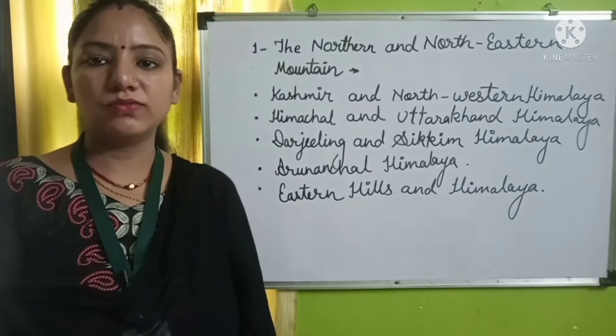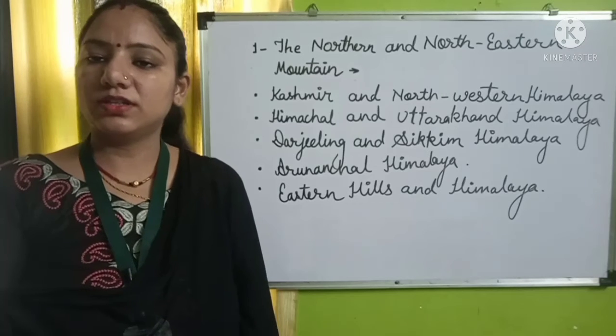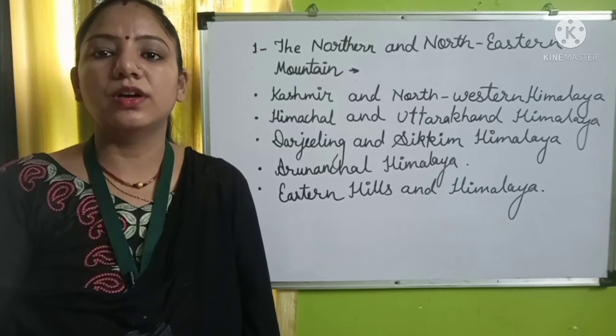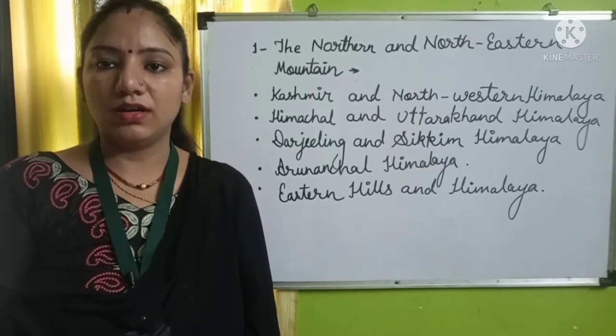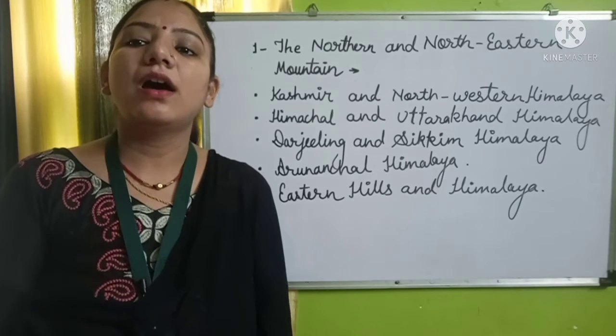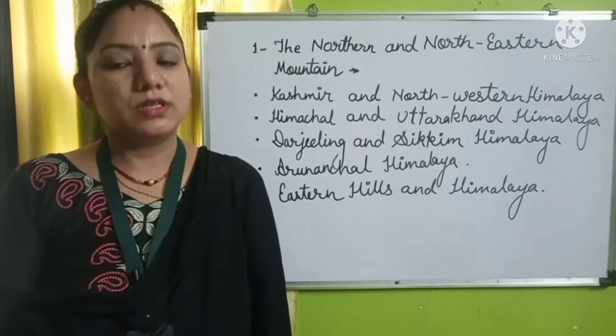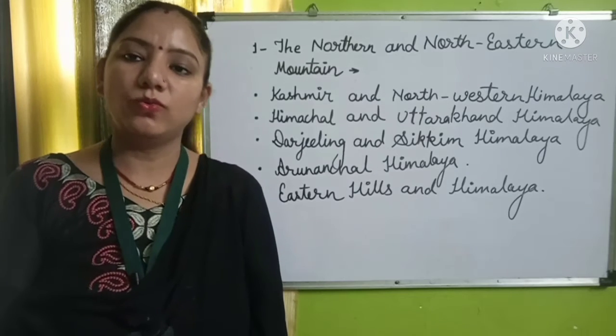Now, first we will see the first topic of our today's video. The first physical structure of our country is the north and northeastern Himalayan mountains. We know that the Himalayas are stretched from east and north to west.